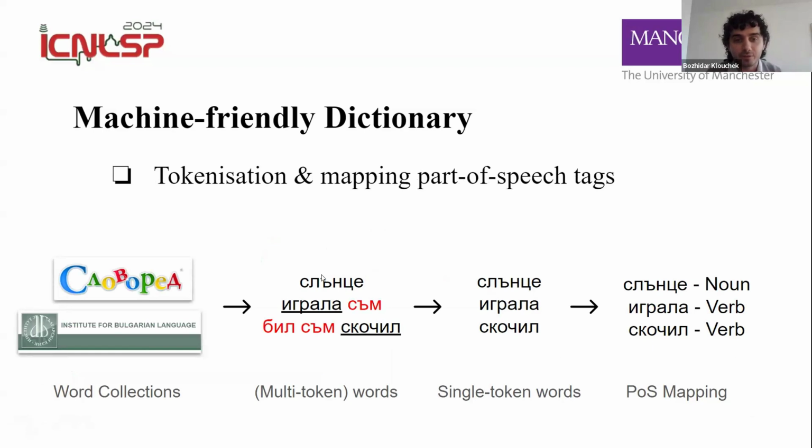And so we'll see, for example, the first word here is just a single-token word, but the second and third are multi-token. So to simplify the task, we perform just basic white space tokenization, and we extract the most important token out of the multi-token one. And then we pass over the part of speech tags from the original word collections in order to remember them and contain them in the dataset. So this would ideally allow someone to build a dictionary-based spelling error correction system.